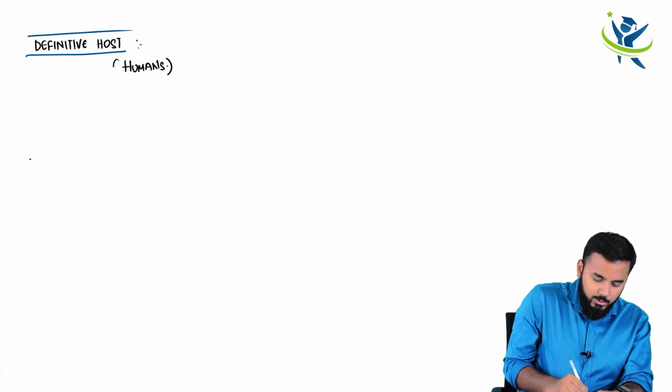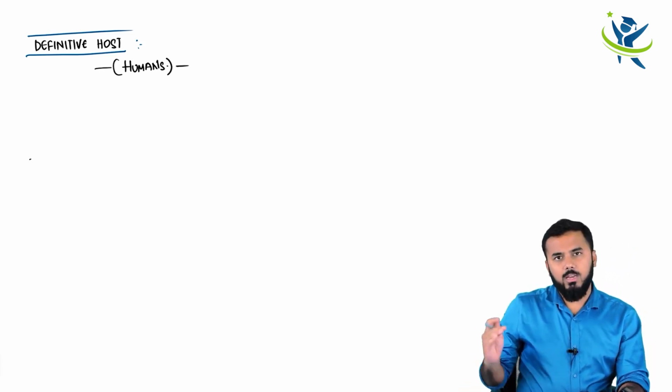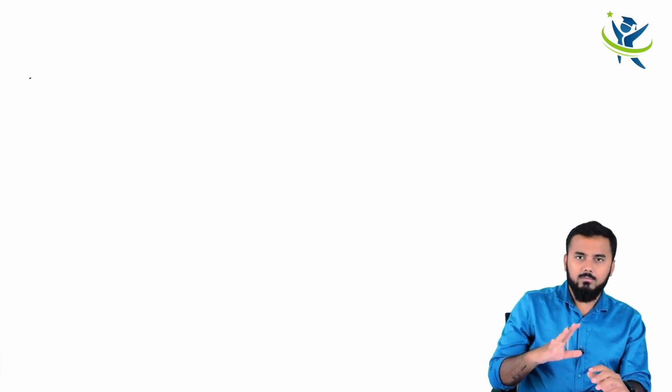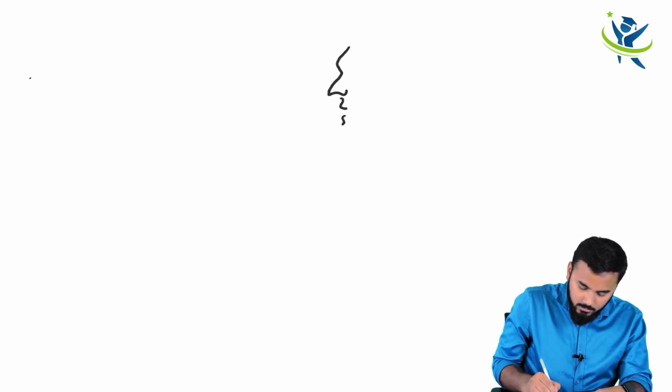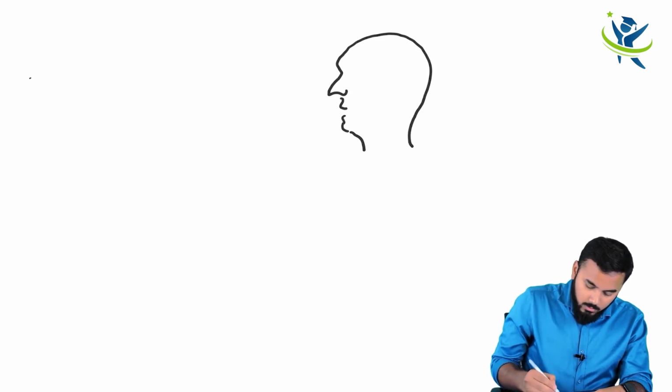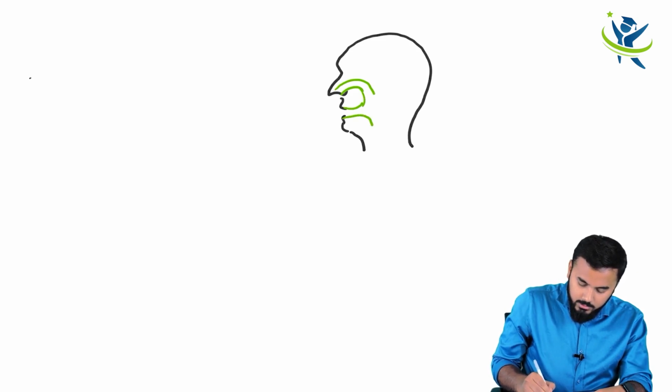Now let me teach you the life cycle. Let me teach you what is happening with the patient, and then we shall simplify it. Okay, so anyways, let us go for the life cycle. First of all, let me draw some things. Now all of you know, this is your nasopharynx, this is your oropharynx.